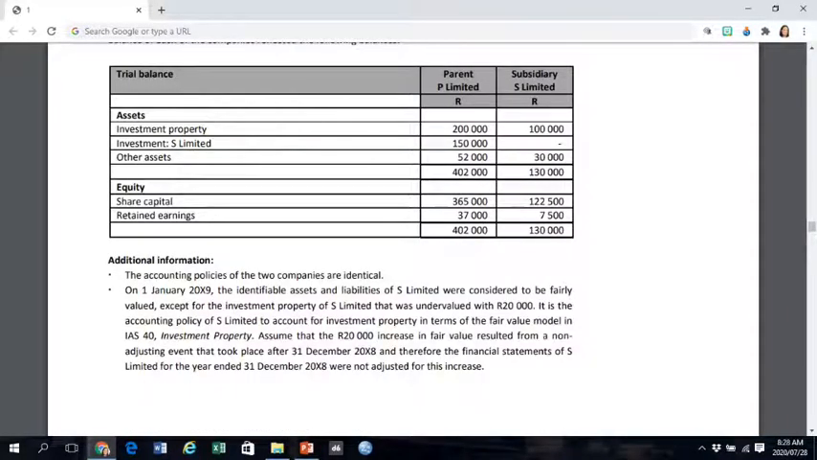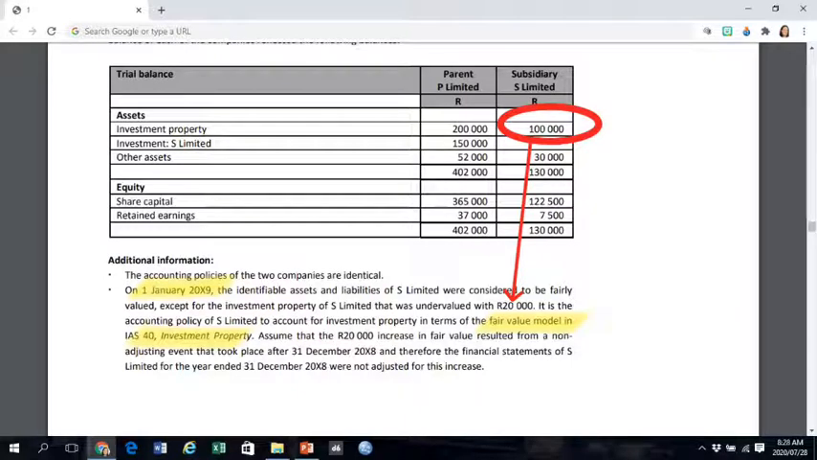On 1 January 20X9, being my acquisition date, the identifiable assets and liabilities of S were considered to be fairly valued except for this investment property that was undervalued by 20,000 Rand. So this 100,000 Rand on the trial balance is undervalued by 20,000 Rand. It is the accounting policy of S Limited to account for investment property in terms of the fair value model in IAS 40. Why then did the subsidiary not account for this value adjustment?